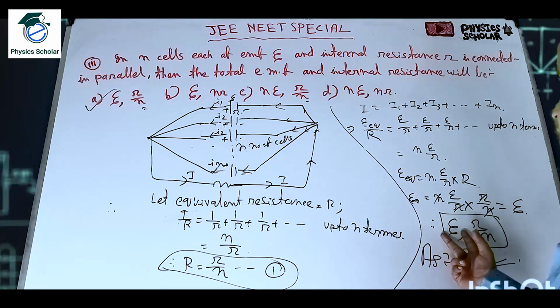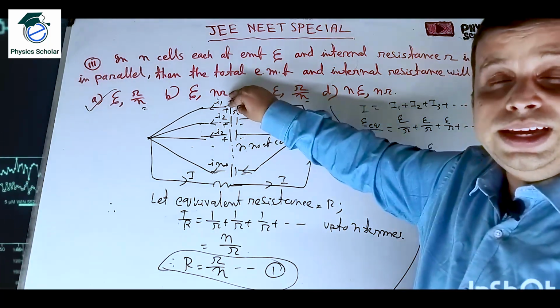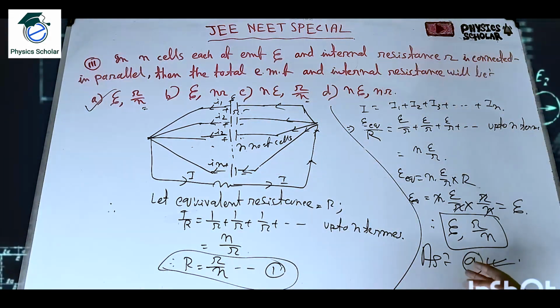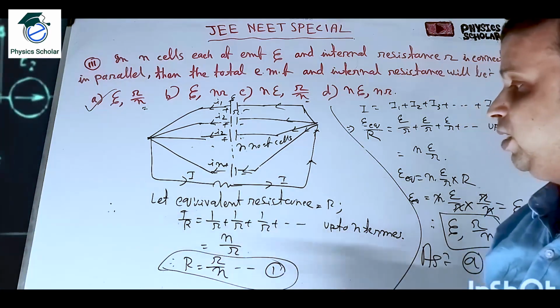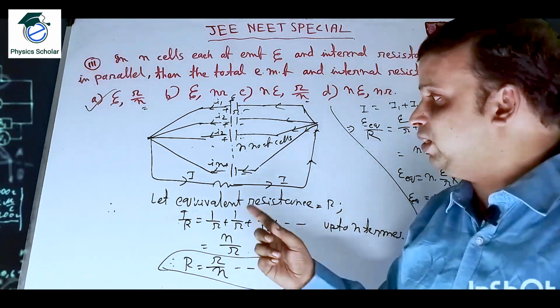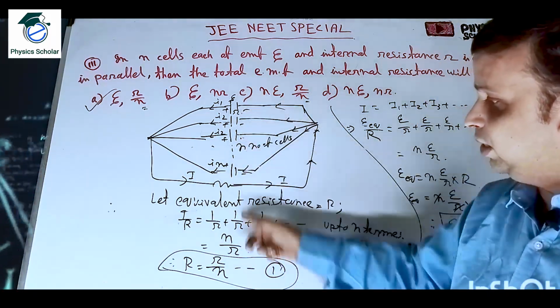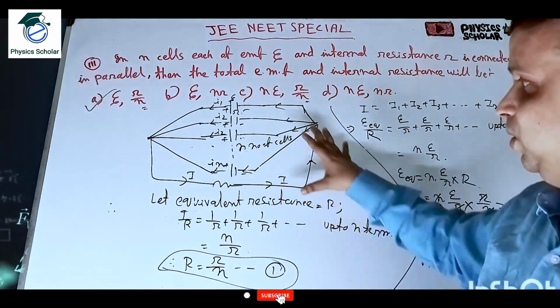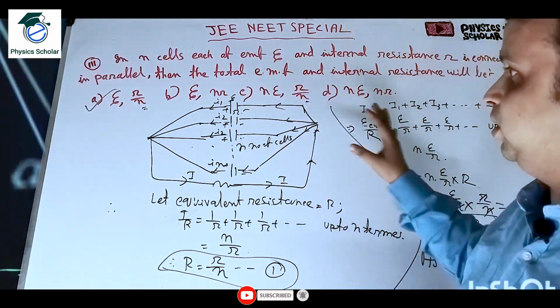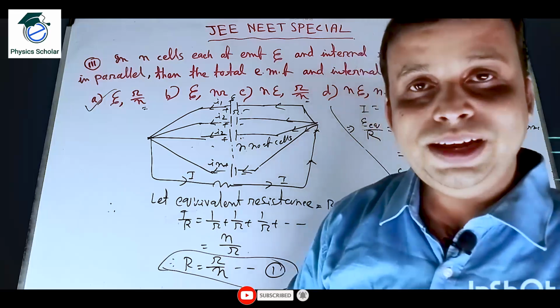So the equivalent EMF will be equal to the EMF of each cell, and the equivalent resistance will be small r, that means the internal resistance of one battery divided by the number of batteries, or number of cells. So this is option number A. That will be correct. Clear?